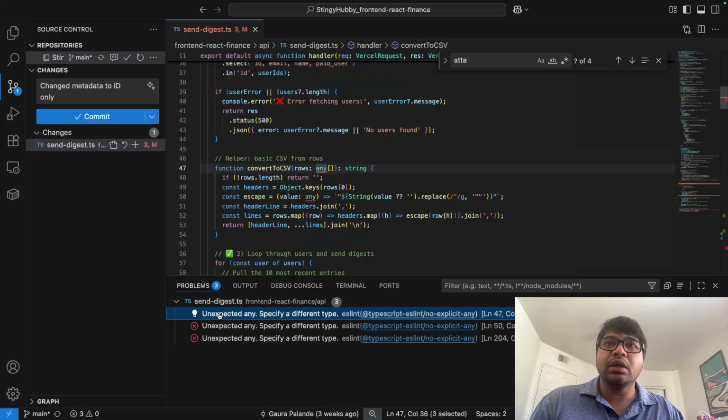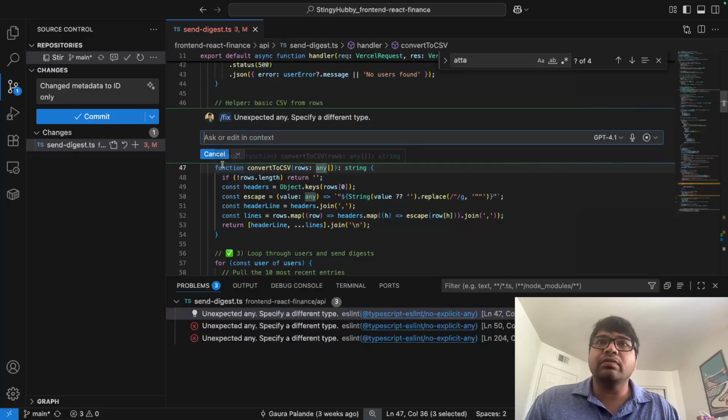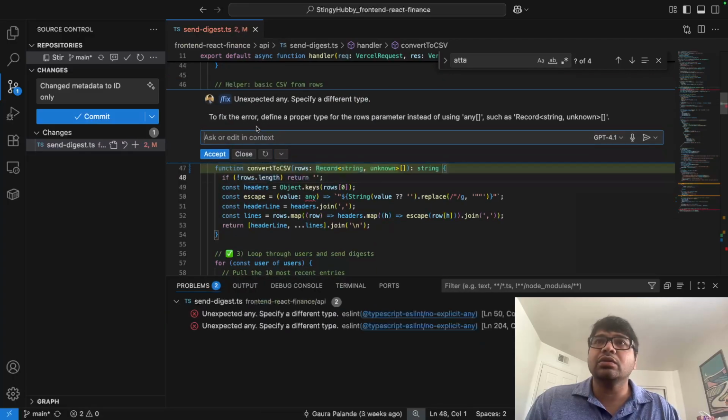Number 1 is unexpected type any. According to TypeScript, this should be type of any or array of any, because it can be any data structure, but I think it needs string. So let's see if we can change it to string or anything. What it has done is create a type of Record<string, unknown>.